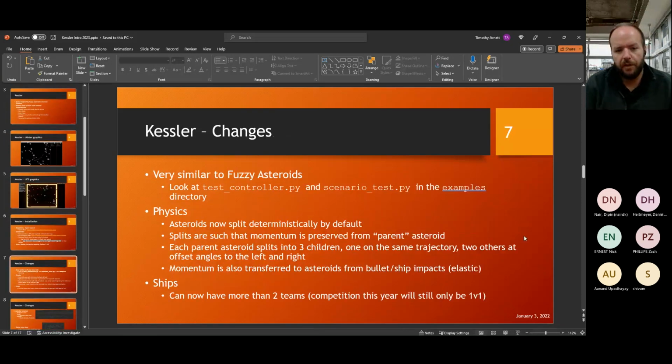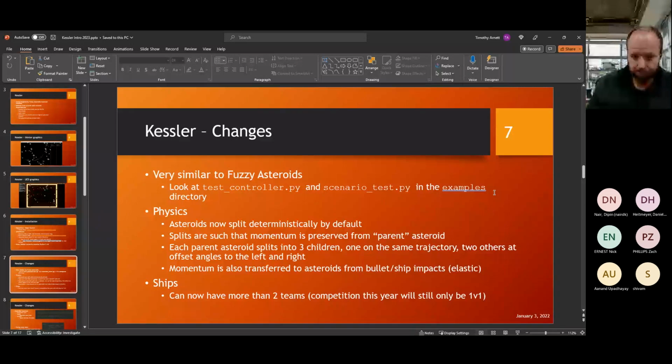Okay, changes from Fuzzy Asteroids. It is very similar. In the repo, there is an examples directory. We're also working on making an entire example template repo for a project using it, like we had for Fuzzy Asteroids. Sam, one of the other organizers, is working on that currently, and we'll get that up for you guys. That'll be on the XFC comp GitHub, but we'll have that up before too long.